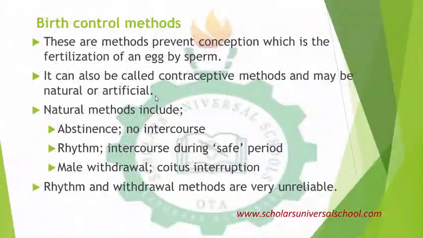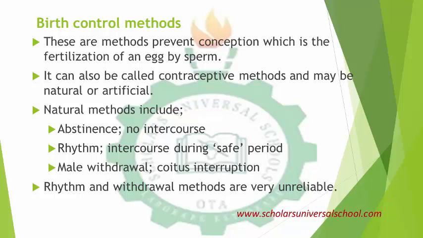So how can we achieve family planning? We can use birth control methods. Now, the birth control methods are just a way to achieve family planning. There are several methods that can prevent conception. Any method that can prevent conception is a birth control method. And conception is fertilization of an egg by sperm. So when we prevent that from happening, it is a birth control method.